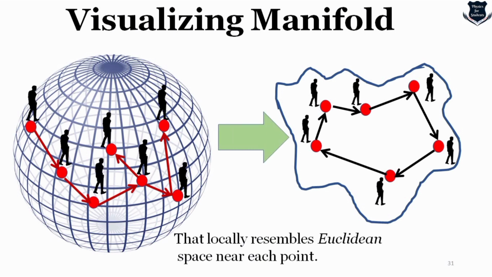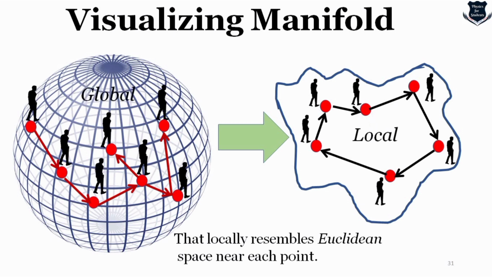So do you notice something very interesting, that the sphere looks like a sphere when I'm looking from outside, located in space, looking at it. But in a curved space-time or in a curved Euclidean space, this locally resembles Euclidean space near each point.